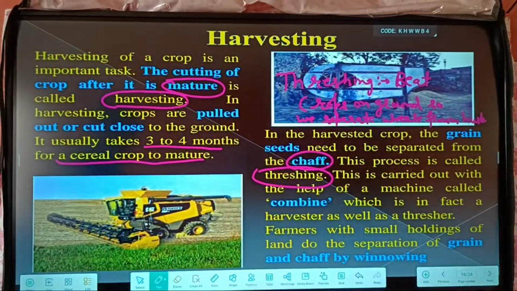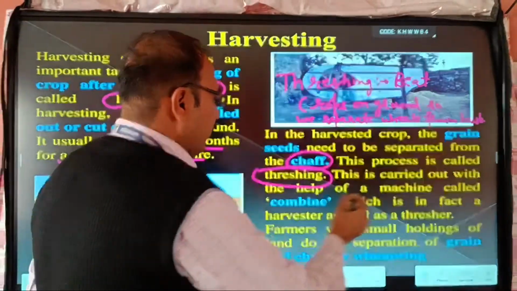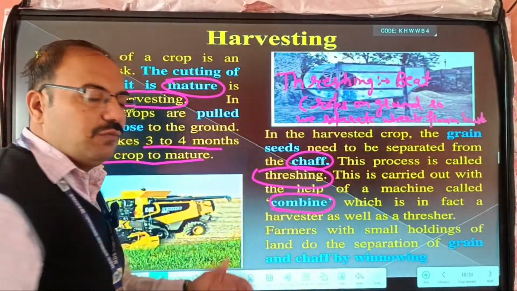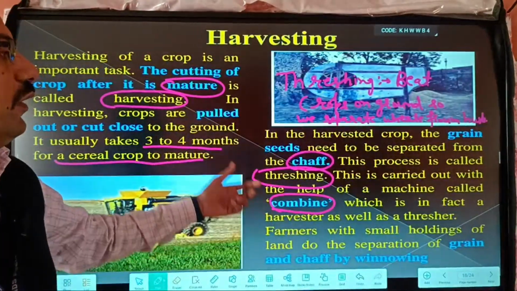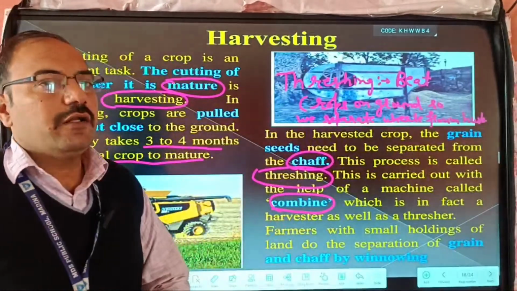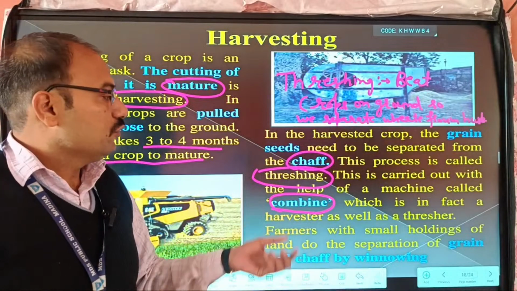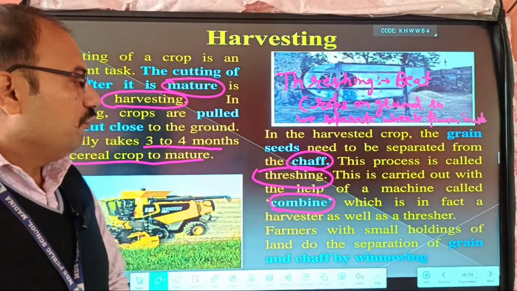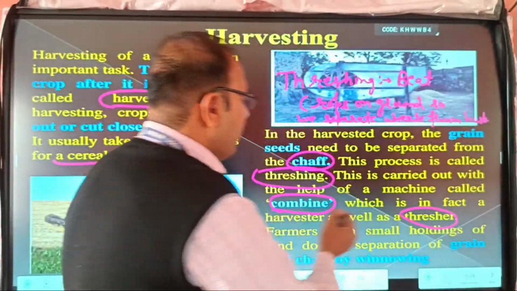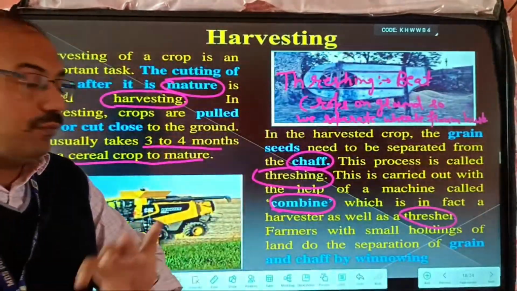Second, this is carried out with the help of a machine called a combine. This is a new, modern technique. In old times, people used the threshing technique, but now we use the combine. The combine saves a lot of time, which is why we use it. It does both harvesting and threshing, so this machine performs both tasks.